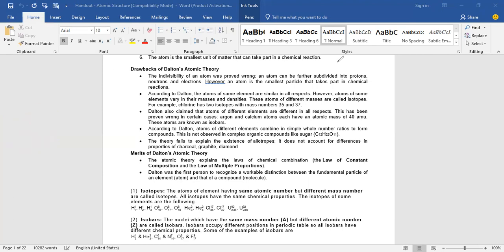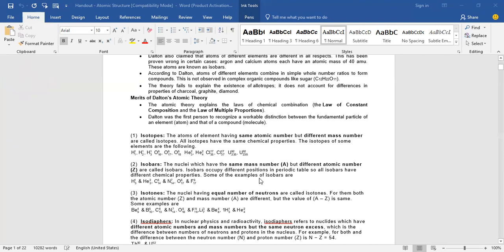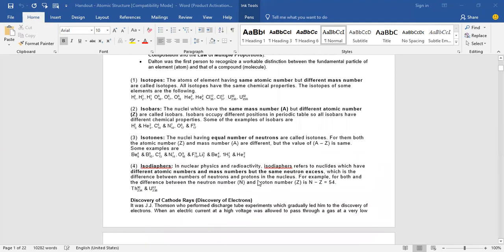So isotopes and isobars we just discussed, right? Isotope means what? Same atomic number but different mass number. The same atomic number will be there, but a different mass number. The main important thing is there is a different number of neutrons in the case of isotopes. What is the changing factor here?